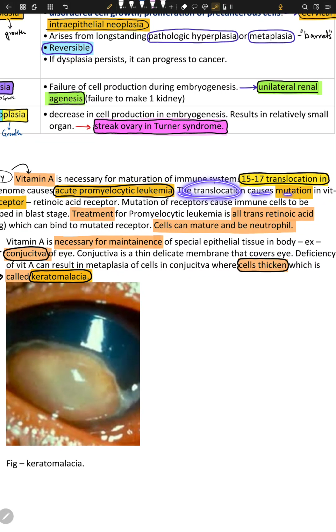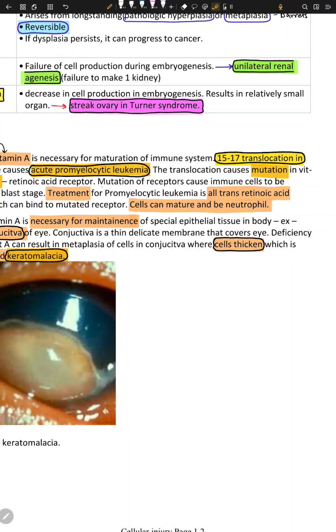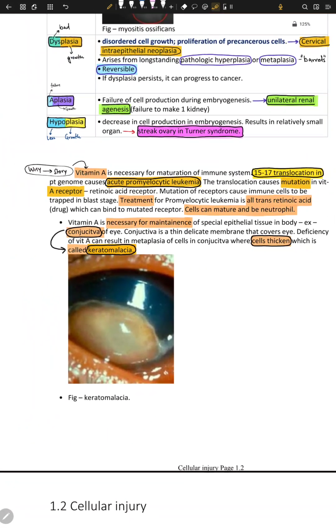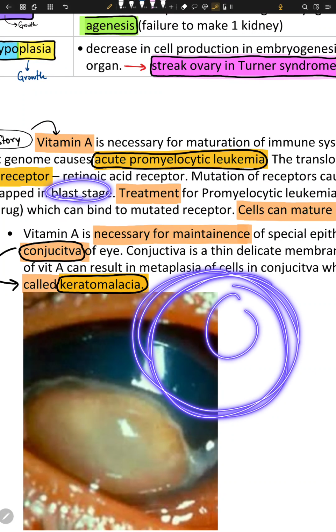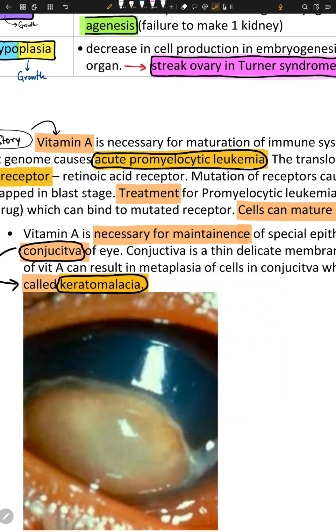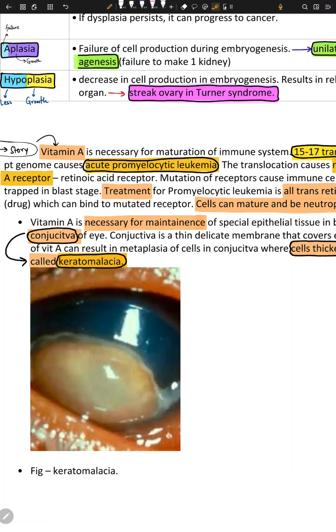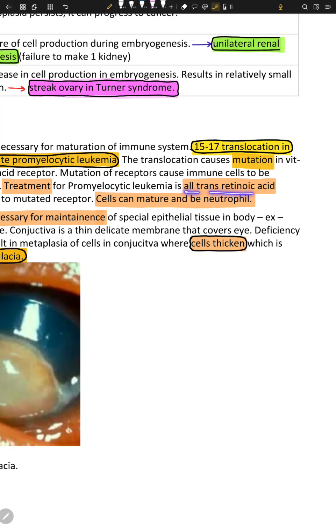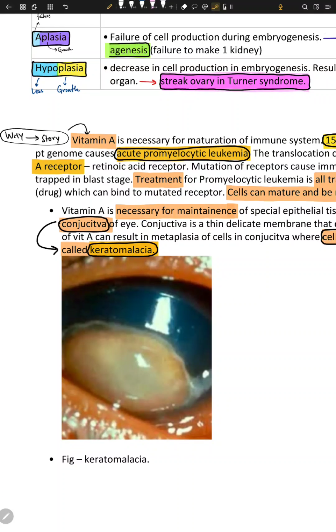So the translocation causes a mutation in the vitamin A receptor, the retinoic acid receptor. Mutation of this receptor causes immune cells to be trapped in the blast stage. Blast stage is like the cellular stage. This is a blast. It means it has something inside and it's going to make more cells basically. So the cells are trapped at the blast stage. The treatment for this acute promyelocytic leukemia is usually all-trans retinoic acid. So you just give the person some vitamin A, and then the block in acute promyelocytic leukemia is lifted.